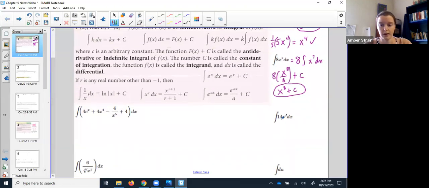Okay, same idea here. I pull that 14 just kind of to the side. Don't worry about him right now. Focus on just the e to the x part. And if you remember, the derivative of e to the x is e to the x. Well, sure enough, the integral of e to the x is the same exact e to the x. The only thing that's different is we need to remember that plus c.